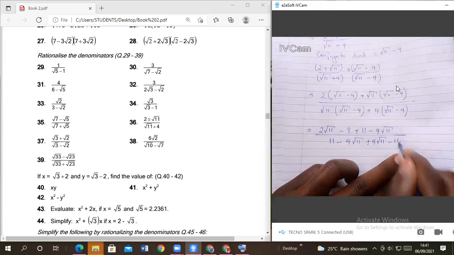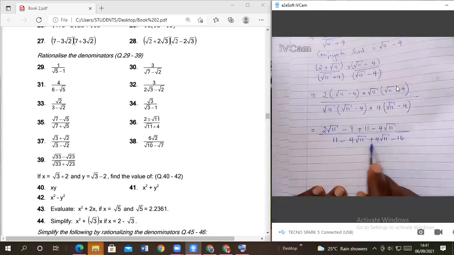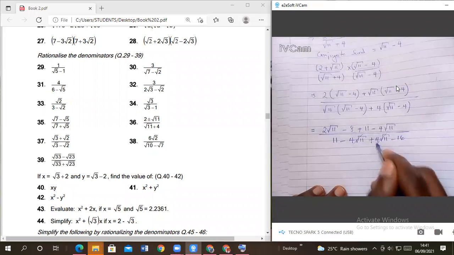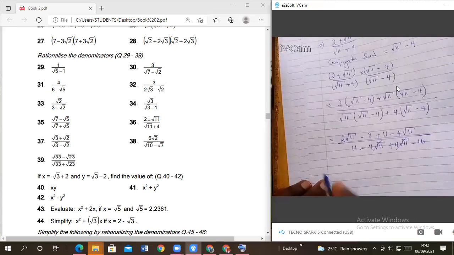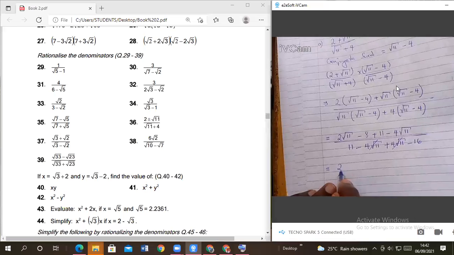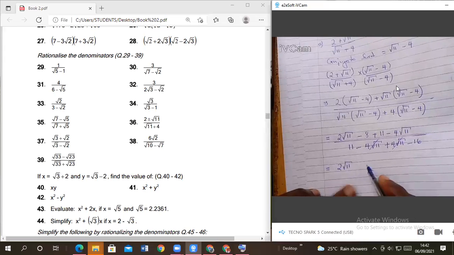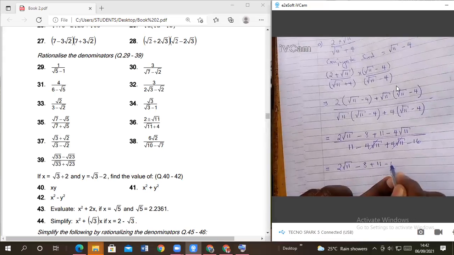Then minus what? Minus 16. What can you say about this middle term? I think this middle term here, they are the same. They will cancel each other. So we are going to remain with 2 root of 11 minus 8 plus 11 minus 4 root of 11.